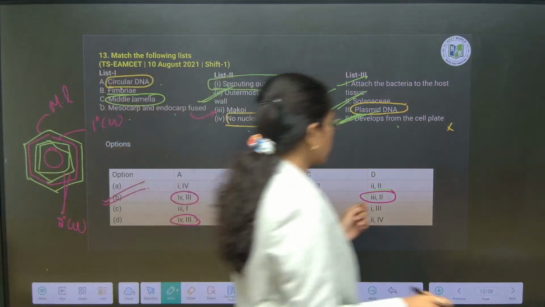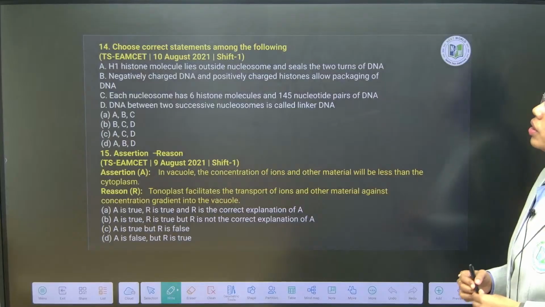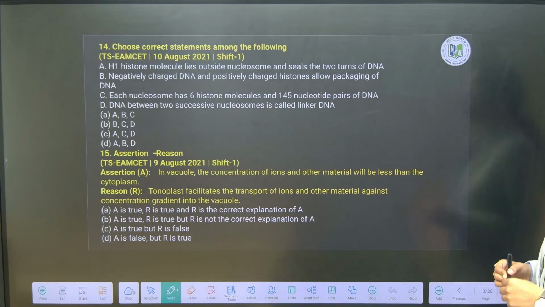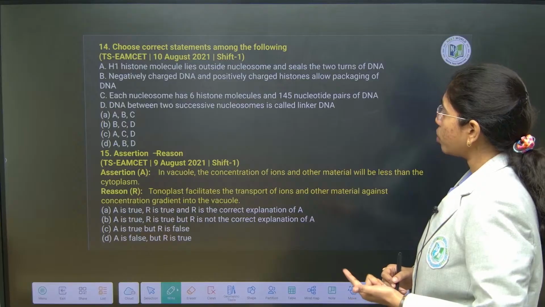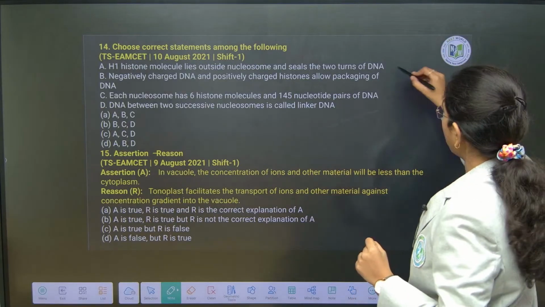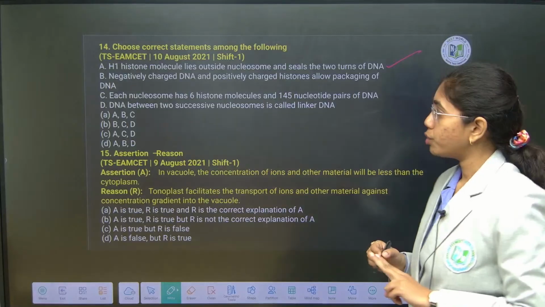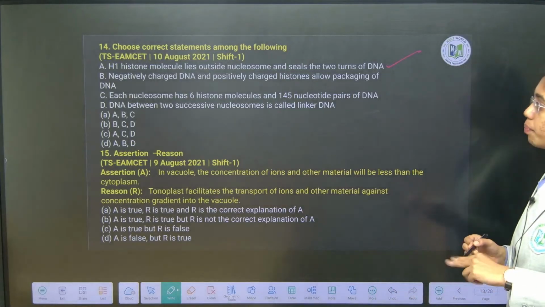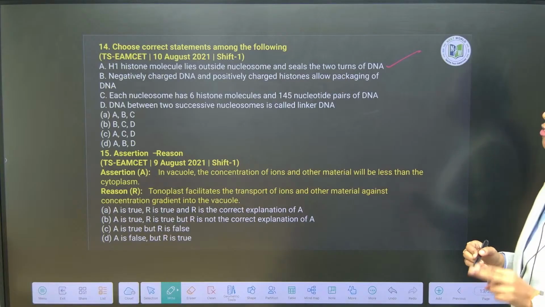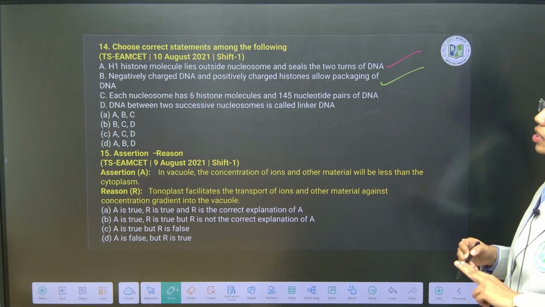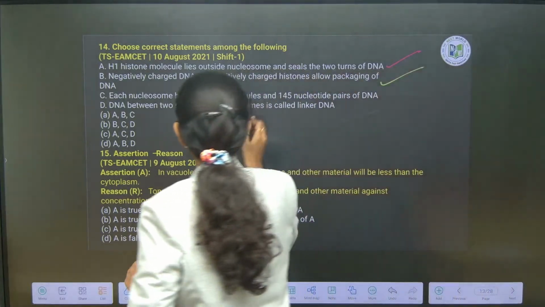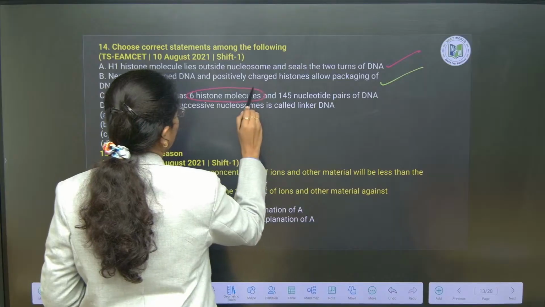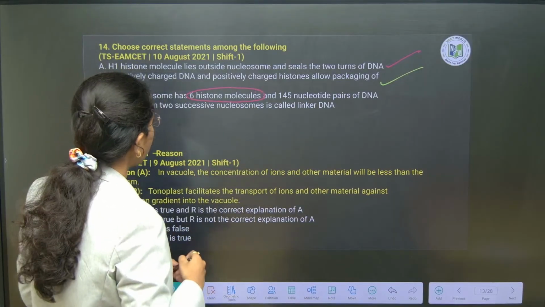Next we go. Here you see statement based questions. Choose correct statements among the following. H1 histone molecules lie outside the nucleosome and this will seal 2 turns of DNA. Yes, A is correct. Next B you see. Negatively charged DNA and positively charged histones will allow packaging of DNA. True? Yes, this will allow packaging of DNA. Each nucleosome has 6 histone molecules and 145 nucleotide pairs.